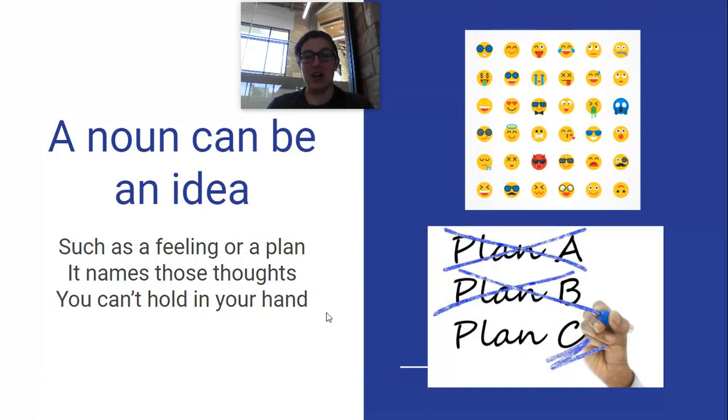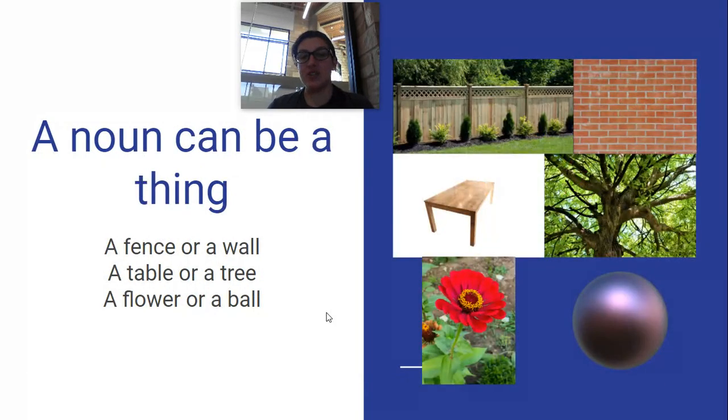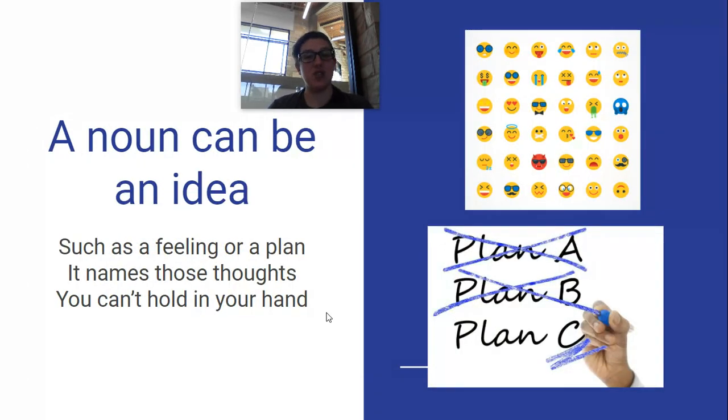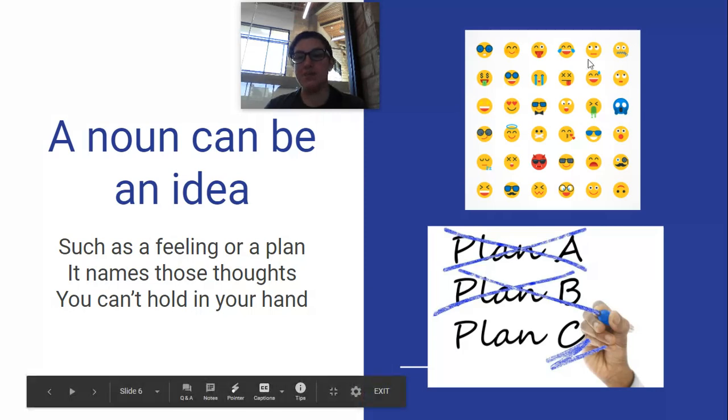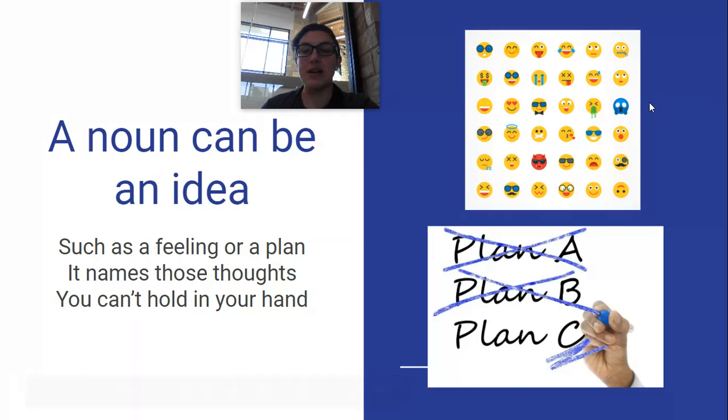Now, the reason why I said that all of these things are things you can touch is because these are things you cannot touch. So a noun can be an idea, such as a feeling or a plan. It names those thoughts you can't hold in your hand. If we look over here, we see a bunch of emojis, right? These are nouns as well. If I'm talking about this emoji, I can say I'm scared or shocked, right? That is something that I am, that is an idea, but it's not something I can touch.